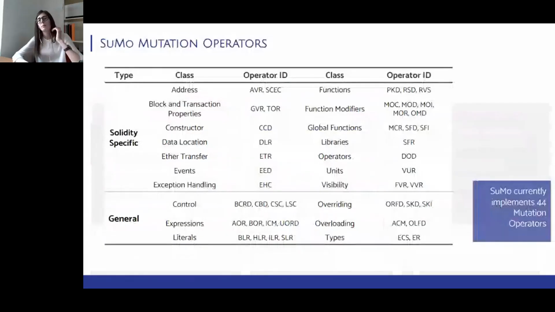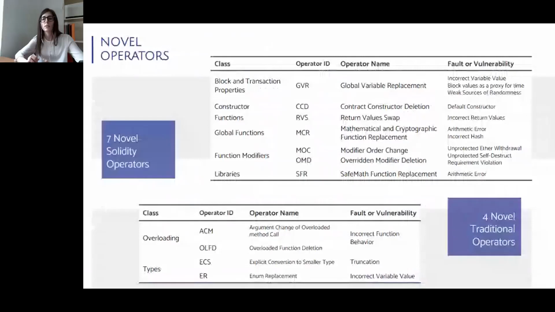So currently, Sumo implements a set of 14 mutation operators. These are classified into general operators, which target more traditional aspects of the language, and Solidity-specific operators, which, on the other hand, target the peculiarities of the Solidity language. One of the main contributions of Sumo is the introduction of some novel operators which were never used for mutating contracts, or are somehow enhanced from previous versions.